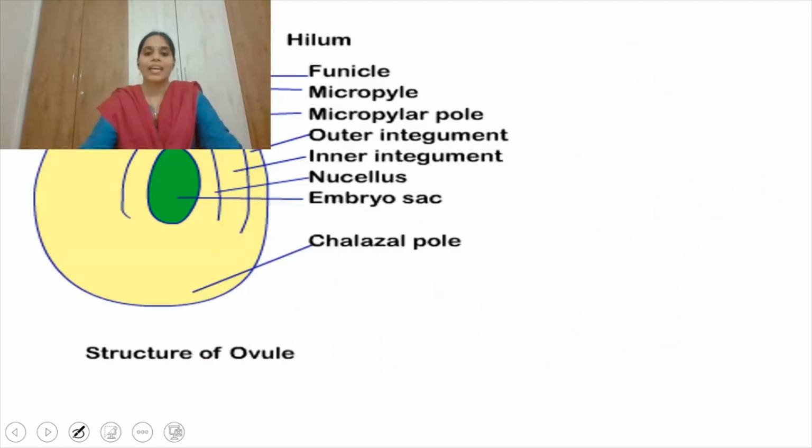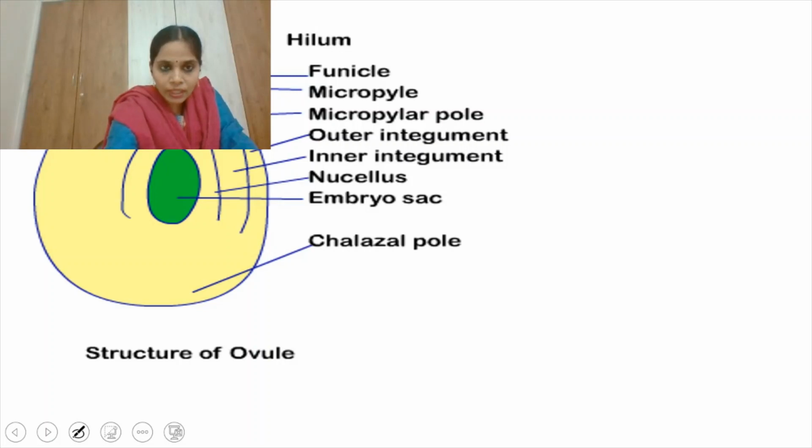So this is the diagrammatic representation. Hilum, what is hilum? Hilum is the place where the funicle and the ovule are combined with each other, right? Micropyle, see, if you can observe there is an opening at the micropyle where the integument is not there. So here 2 integuments, outer integument and inner integument, are there.